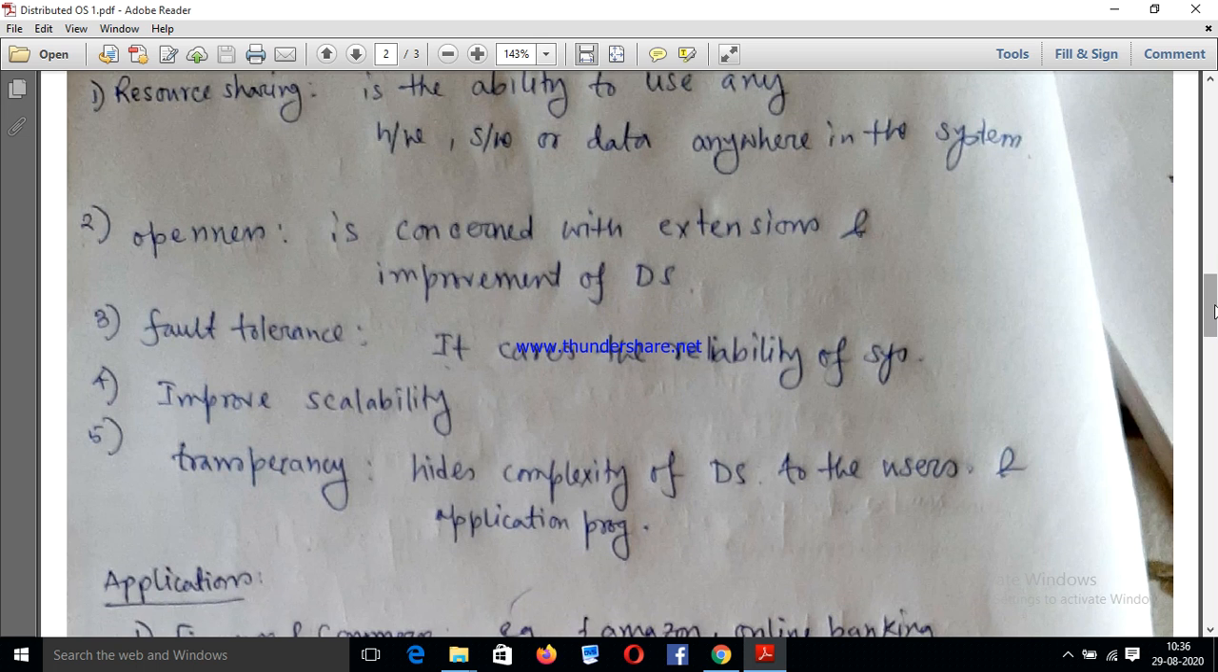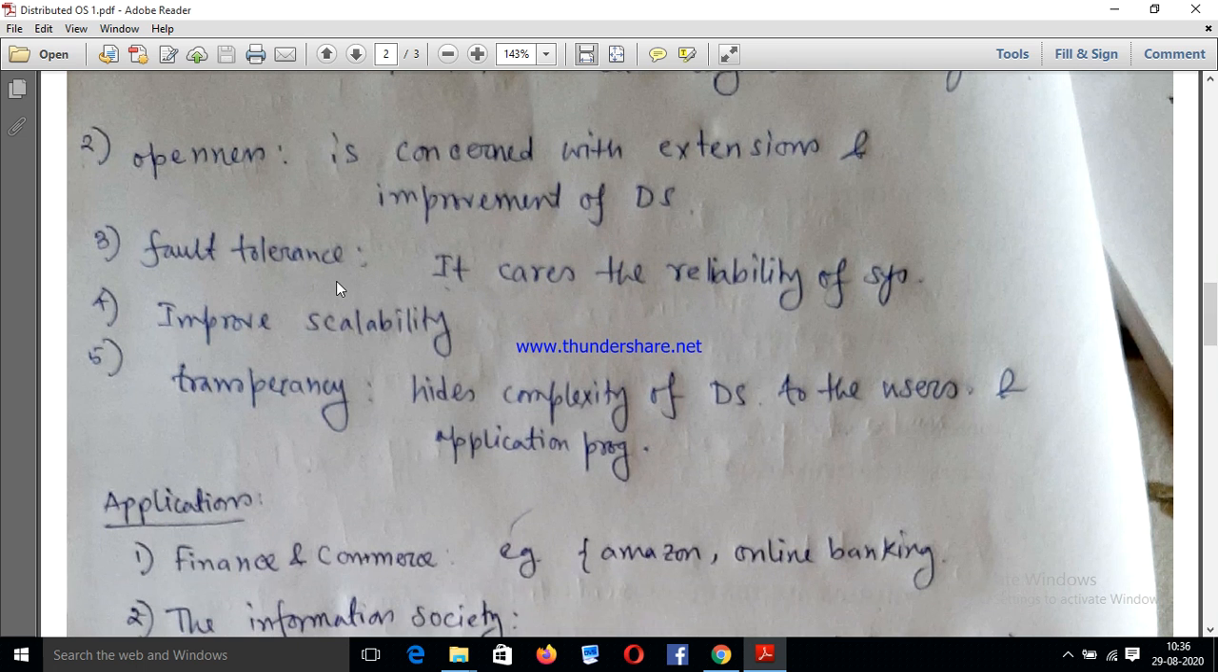The third characteristic says it has excellent fault tolerance capacity. Means it improves the reliability of the system. What is the meaning of that? If we input wrong logic, then system will perform wrong thing. If we input right logic, then system will perform right thing. That is the meaning of reliability of the system. And by using distributed operating system, this fault tolerance capacity will improve.